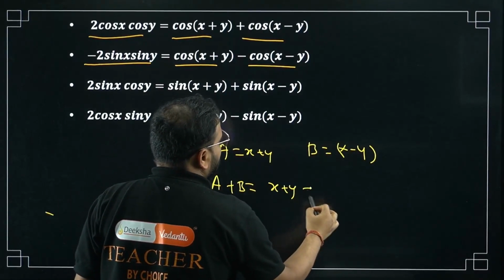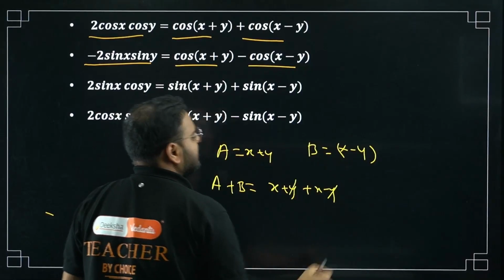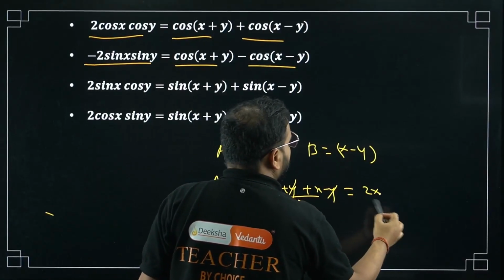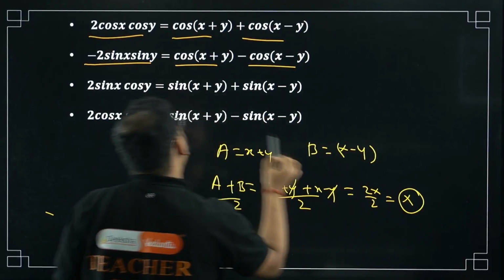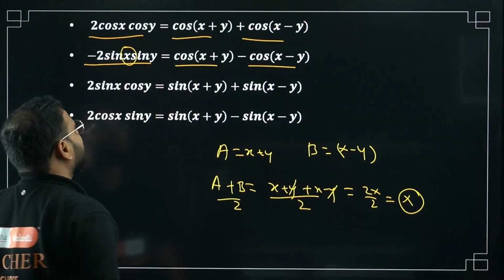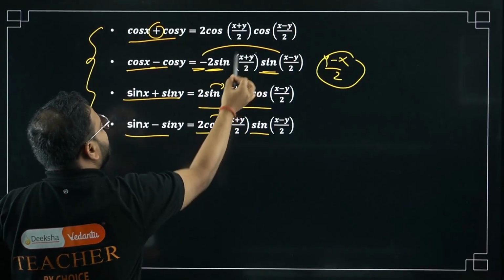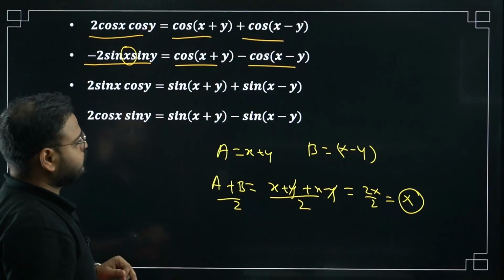How much is that going to be? X plus y plus x minus y. How much is that? Y cancels. By 2, I'm asking. So 2x by 2, how much is that? Simply x. Check this out. What is going to be? Sine of a plus b by 2, sine of a plus b by 2. Yes or no?